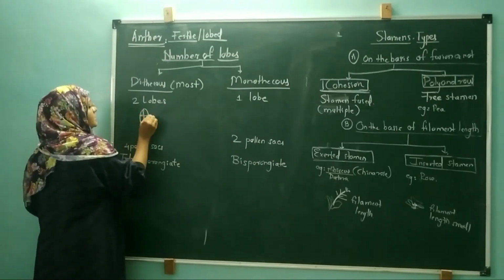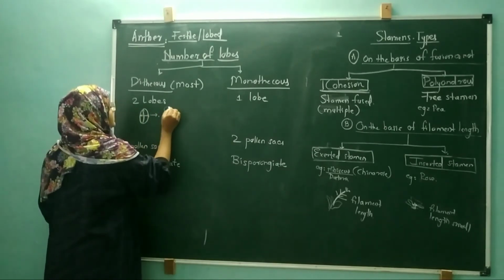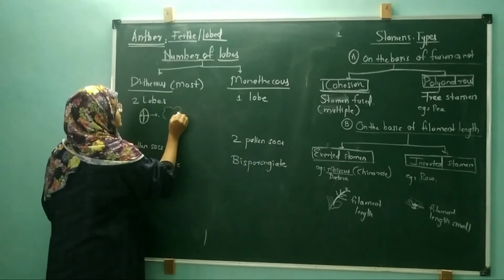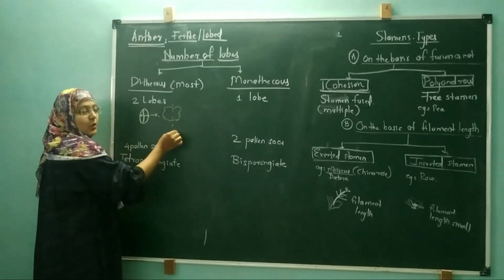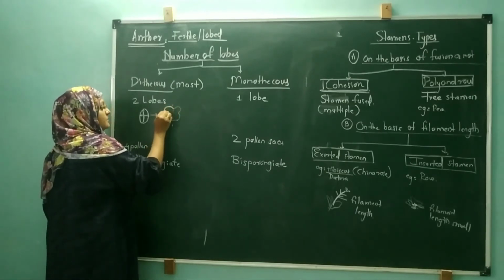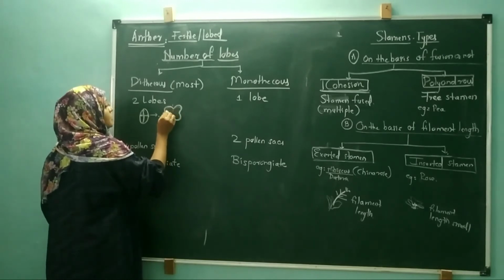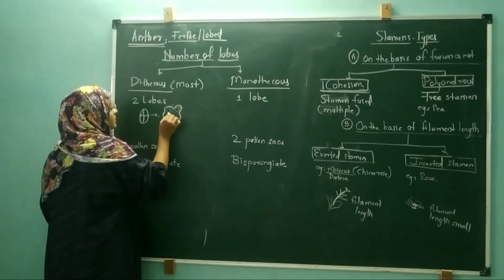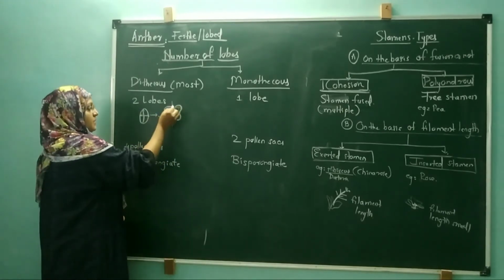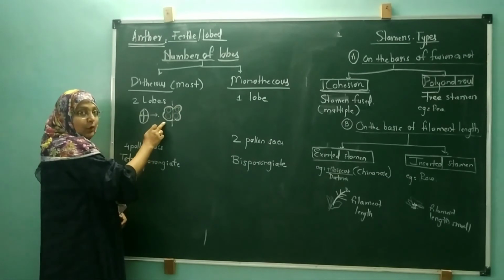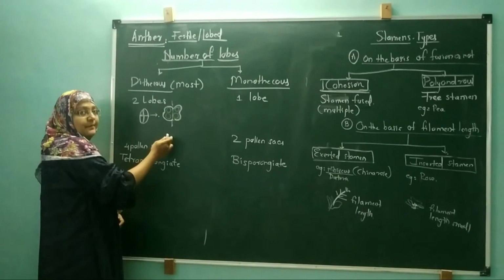If we take the cross section of this anther, it will look like this one. Two lobes are present. This one is the first lobe, this one is the second lobe. Each lobe is having two circular pollen sacs.